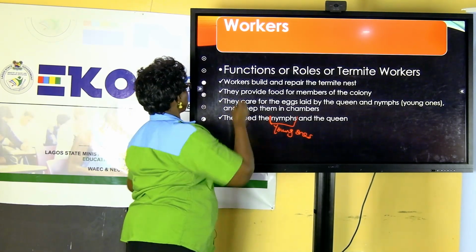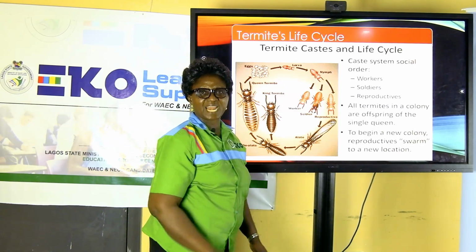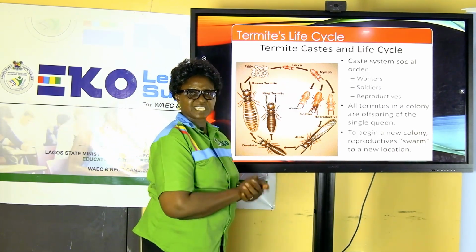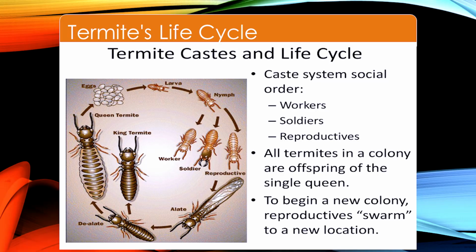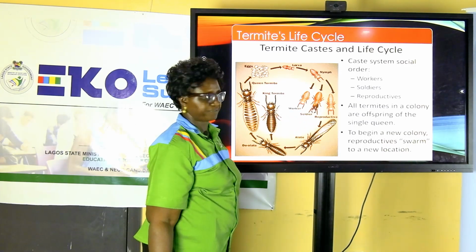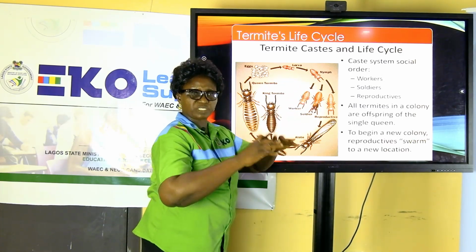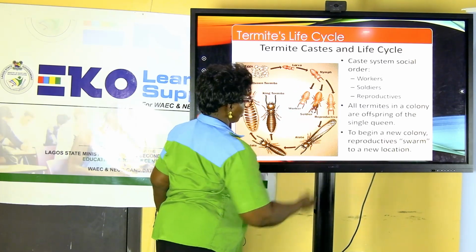So the workers carry out these different roles, so they are so important. When we look at the life cycle of a termite, their life cycle goes this way. They are insects, they lay eggs, and their eggs will develop into what is called larva. From larva, they form what is called nymph. From the nymph, they will now develop into the different groups.